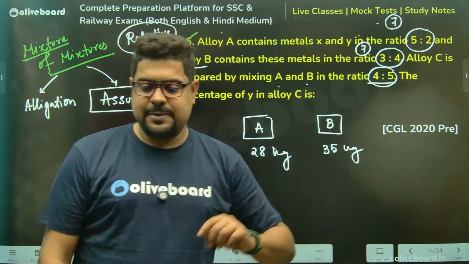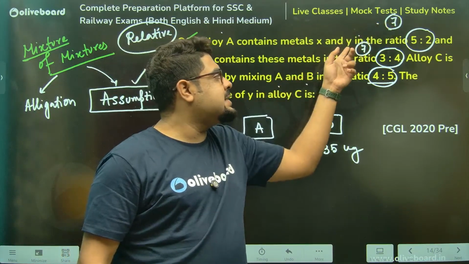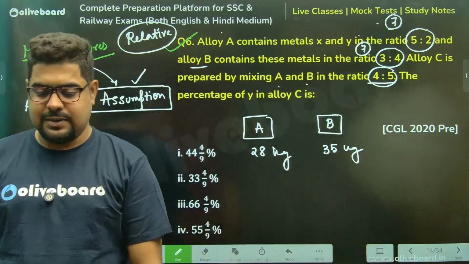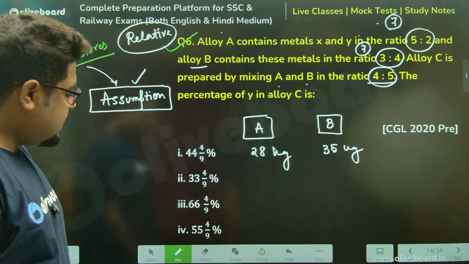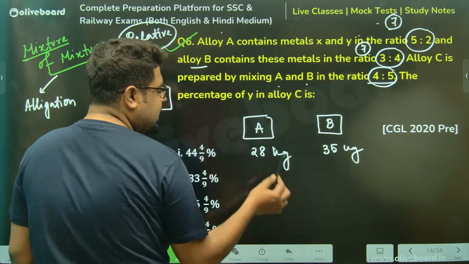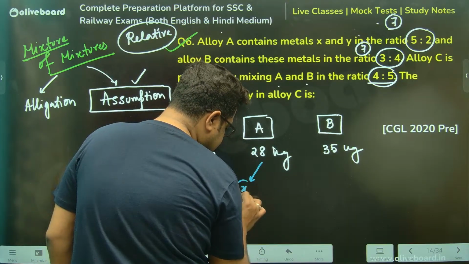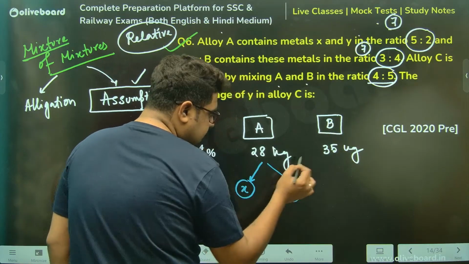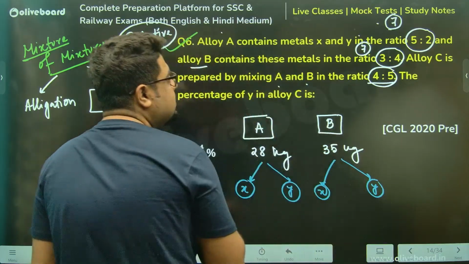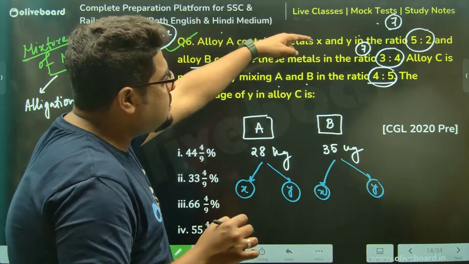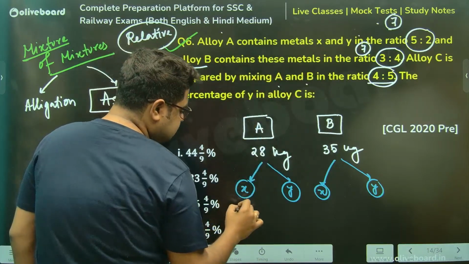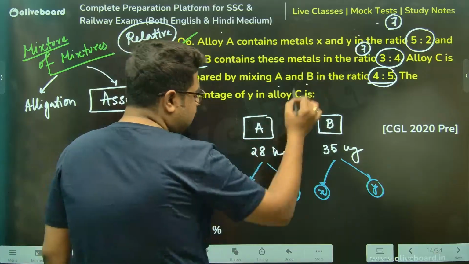4:5 in multiples of 7. Now, if these two totals were different, let's say 7 and 8, then 7 8s are 56, and I would have done 56 into 4, 56 into 5. Clear, everyone? You see the advantage there. My calculations are now almost negligible. Sir, here I have x and y, here also I have x and y. Let's see. Sir, first one, x is 5 out of 7 parts. 7 parts is 28, 1 part is 4. So 5 parts, 5 fours, are 20. And 2 parts, 2 fours, are 8.